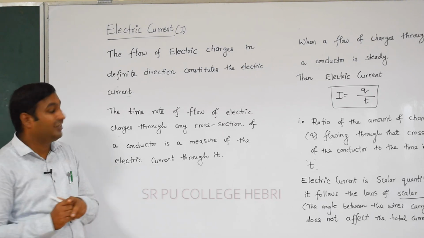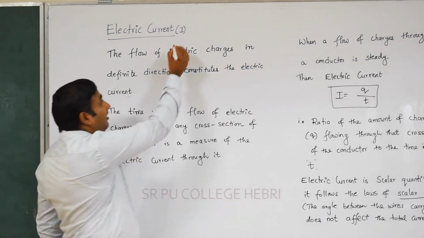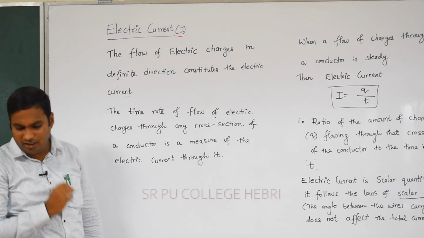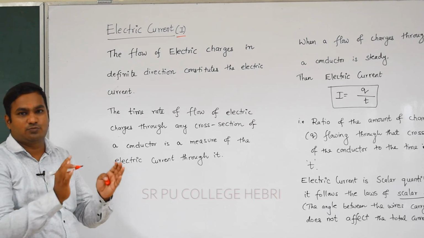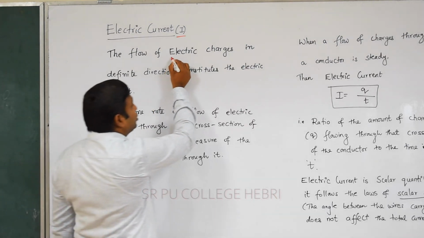Electric current is denoted by the letter I. Keep this point in your mind. Electric current is denoted by letter I. It may be a capital letter or a small letter. Electric current is nothing but the flow of electric charge.